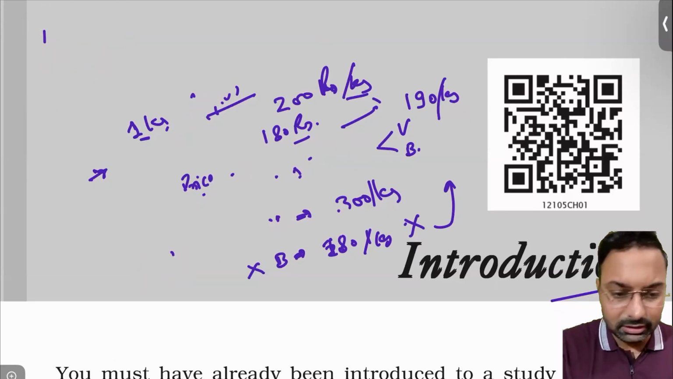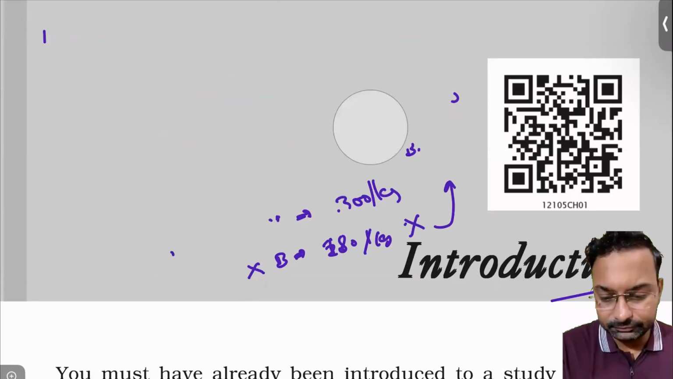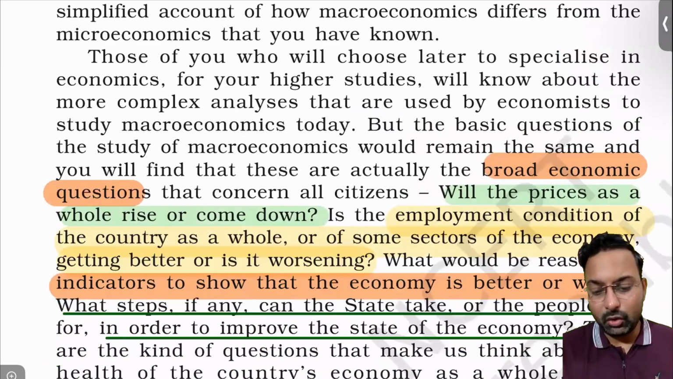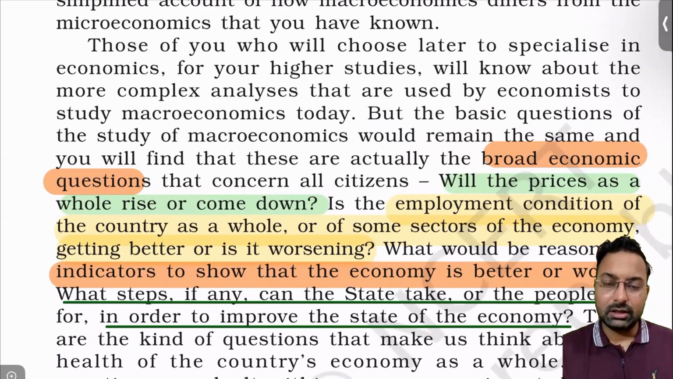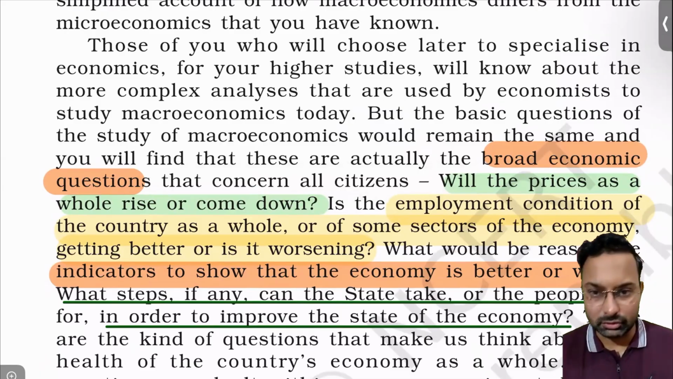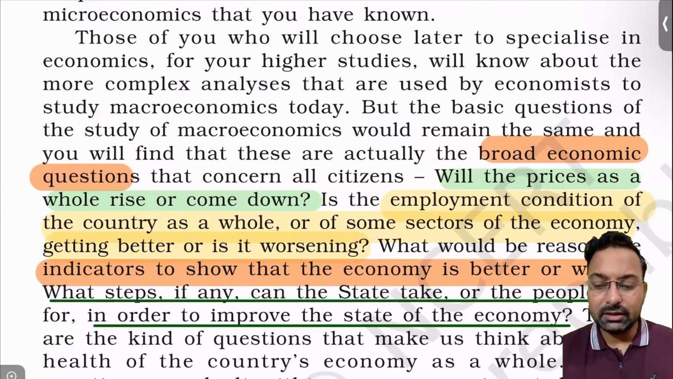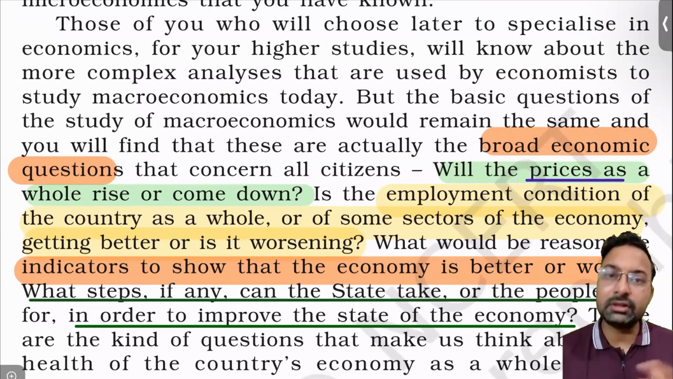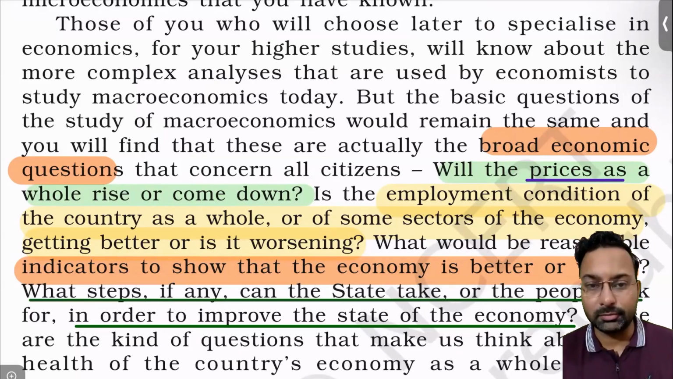Now moving to the principles of macroeconomics. All these decisions, how much to buy and at what price to buy, were your decisions. But there are some broad questions also in an economy. Will the price as a whole rise in the economy or will it come down? We are not talking about only apples or bananas. We are talking about the price level in an economy.